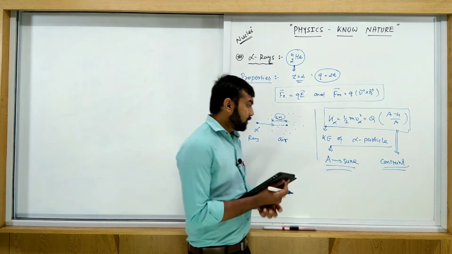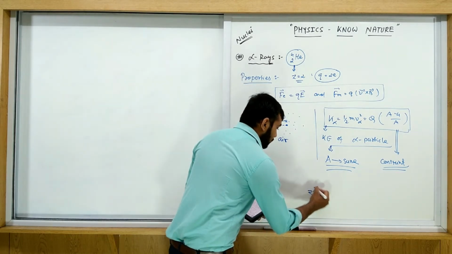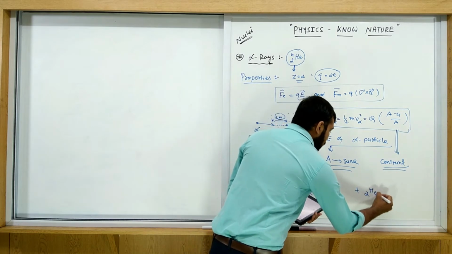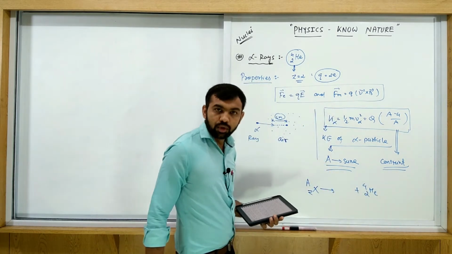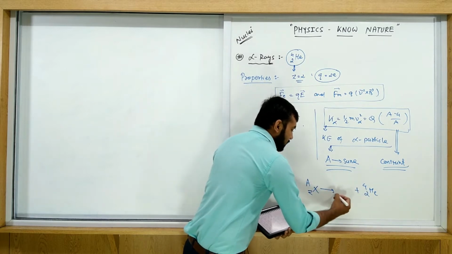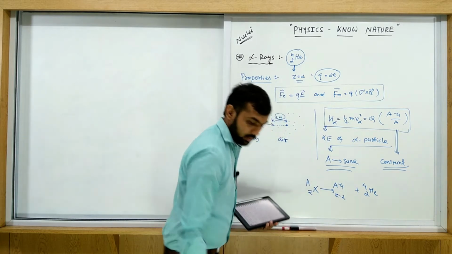And see, if you write the relation, ZXA is decayed into alpha, 2He4, and here Z minus 2, A minus 4.